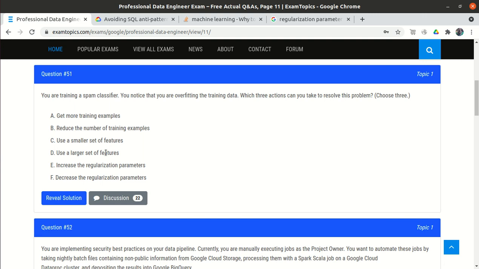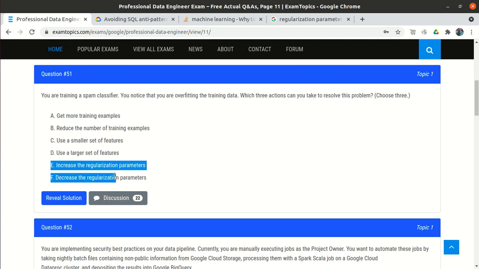We are telling the model, if this condition is satisfied, then it is a spam email, and if this condition is not satisfied, then it is not a spam email. So we basically use a smaller set of features. So out of C and D, option D is correct.